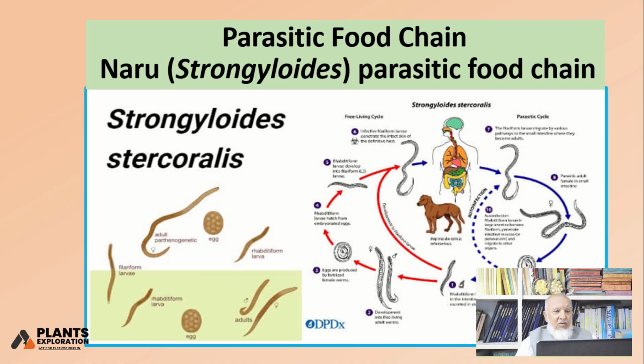So this disease is called Naru disease, Naru. This Naru, Strangulides, is a parasite, a very strong, painful parasite. Whenever it enters, it has three hosts. One is man, one is cattle, other is small snails and shellfish and so on.